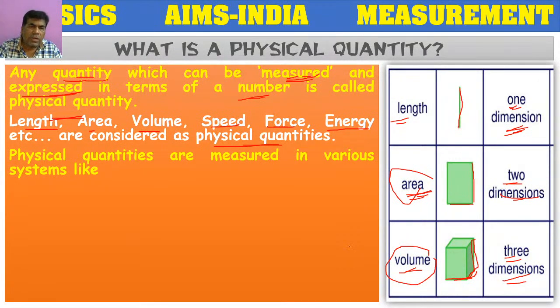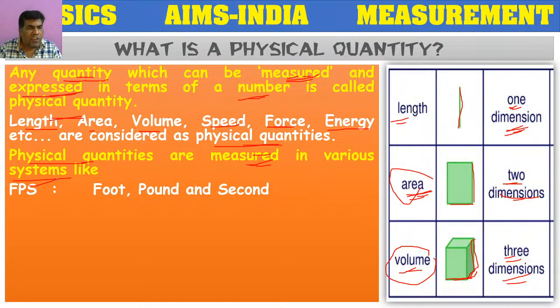The units are defined based on some kind of systems. So along with the measuring devices, we need some kind of measuring system for making accurate measurements. Physical quantities can be measured with the help of systems like FPS.